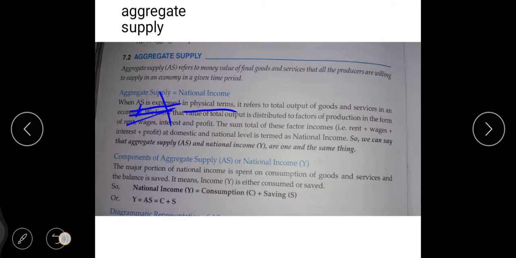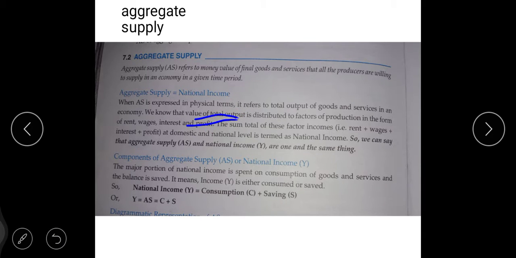Okay, now come back to when AS is expressed in physical terms. AS in physical terms means the goods and services which we can see, and these goods and services are produced by the producers.